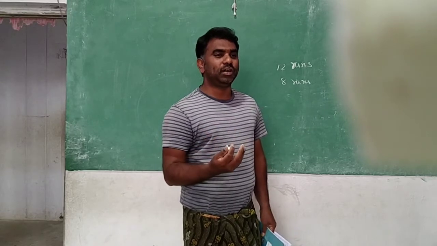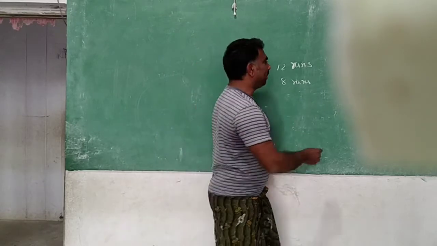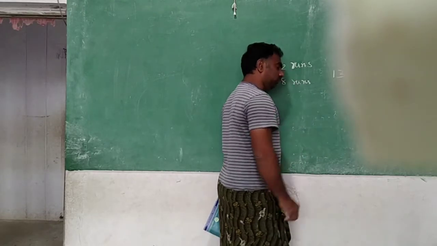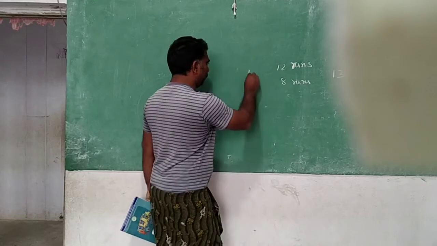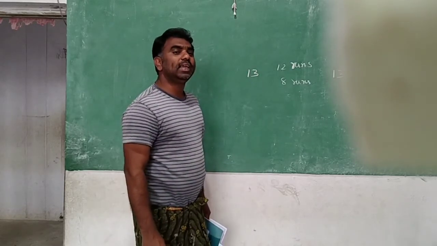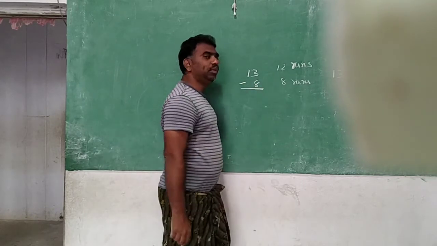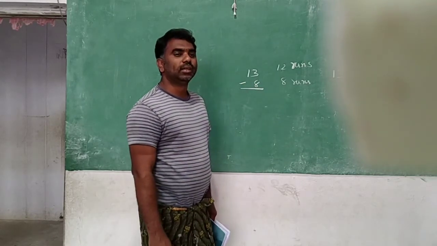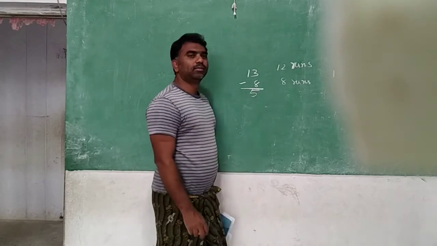Swaraj wants to win, so 1 extra he has to make. Means how many? 13. Swaraj has to make 13 runs. Already 8 runs he made. How many extra runs? Subtraction. 13 minus 8 will be 5.